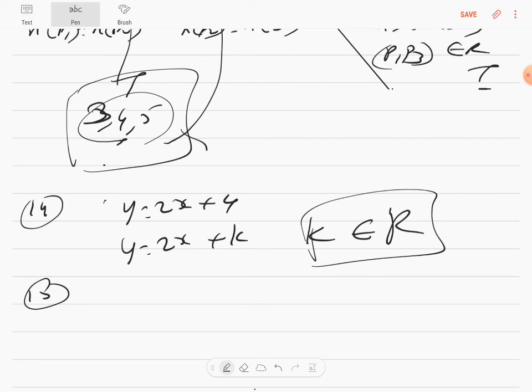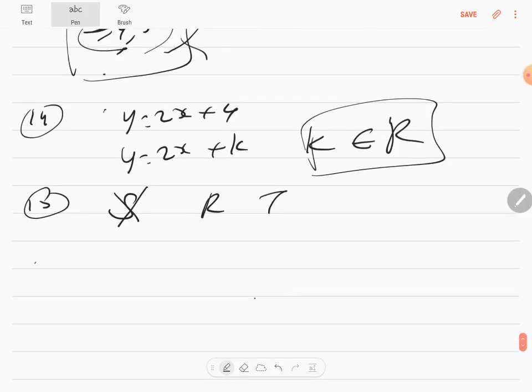1, 2 is there, 2, 2 is there, 1, 2 is there. Yeah, 1, 3 is there, 3, 2 is there, 1, 2. Is it there, 1, 2? Yes. Yeah, therefore, it is transitive. So you know that this relationship is definitely transitive also. It's also reflexive, but it's not symmetric. Correct? It's not symmetric, but it's reflexive and transitive. So that answers that question. Let's go to the 16th question.